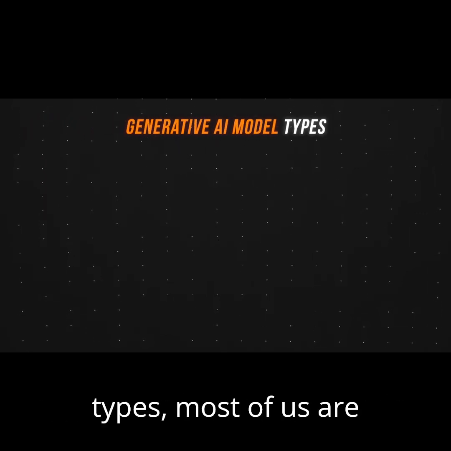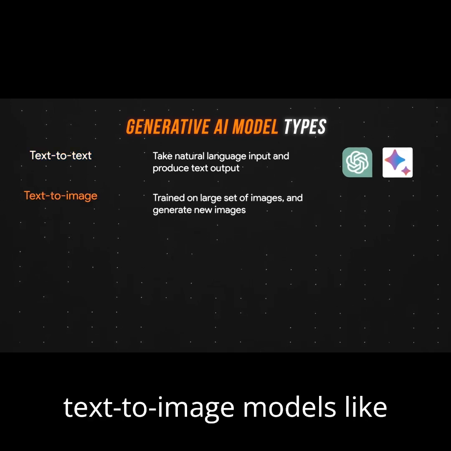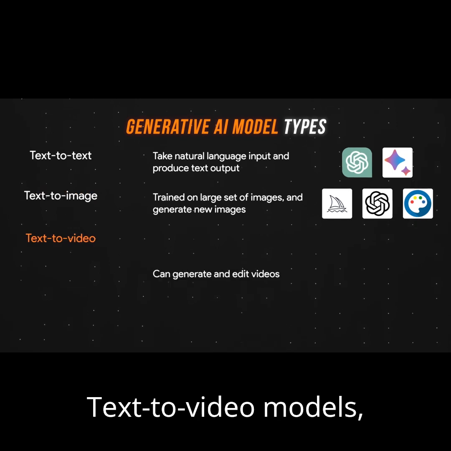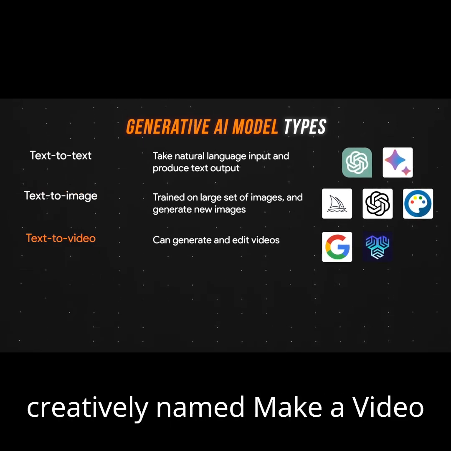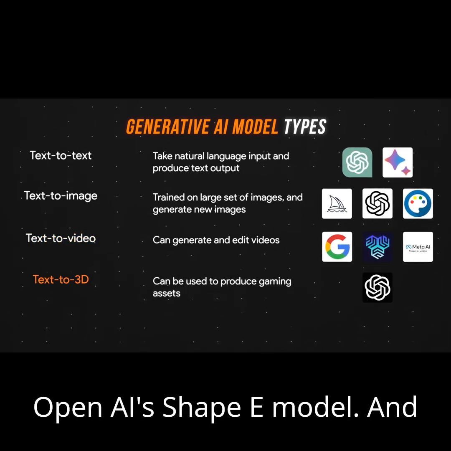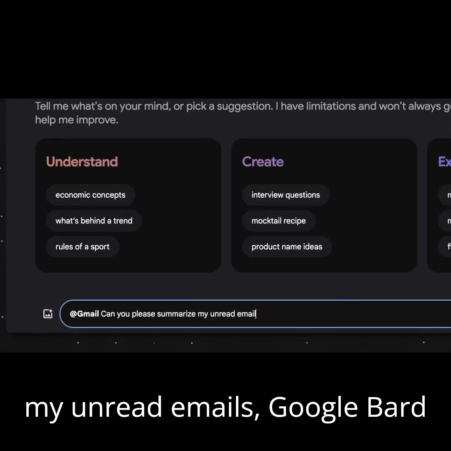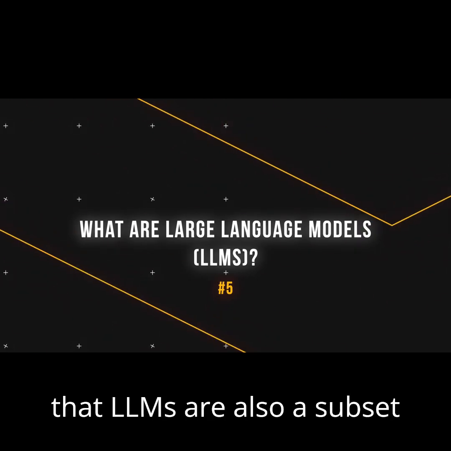Moving on to different generative AI model types, most of us are familiar with text-to-text models like ChatGPT and Google Bard. Other common model types include text-to-image models like Midjourney, DALL-E, and Stable Diffusion. These can not only generate images, but edit images as well. Text-to-video models, surprise, surprise, can generate and edit video footage. Examples include Google's Imagen Video, CogVideo, and the very creatively named Make-A-Video. Text-to-3D models are used to create game assets, and a little-known example would be OpenAI's Shap-E model. And finally, text-to-task models are trained to perform a specific task. For example, if you type at Gmail, summarize my unread emails, Google Bard will look through your inbox and summarize your unread emails.